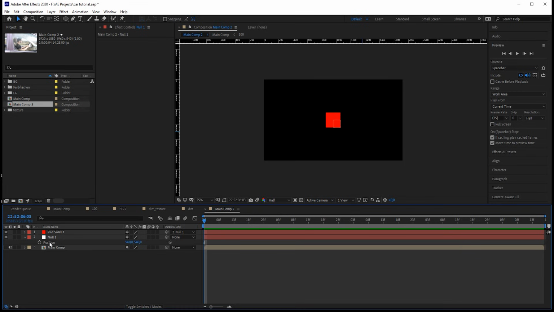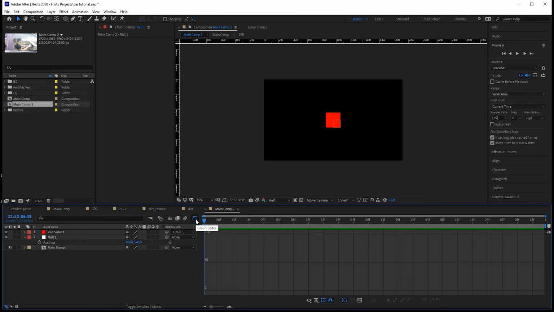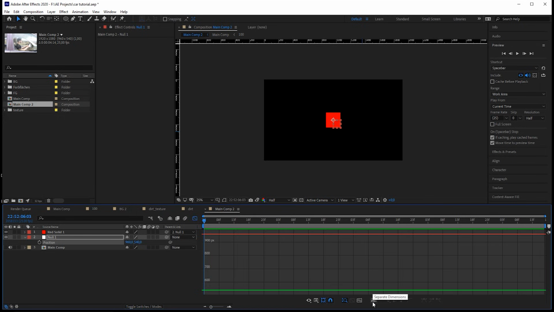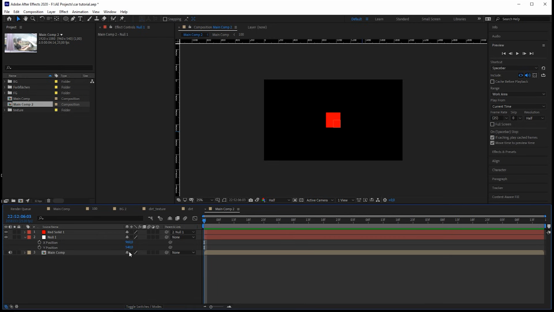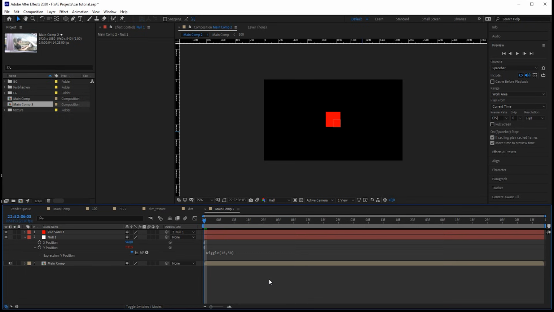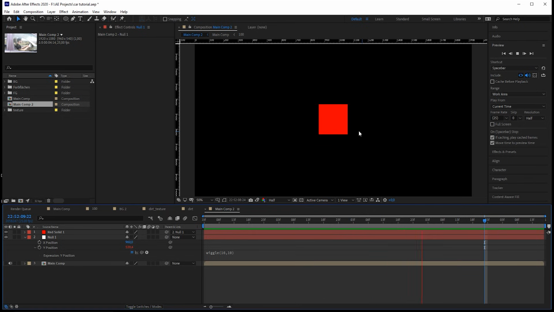How can we separate those positions? And there's a really easy trick. Just click on the graph editor, click on the position, and there you have this button that just separates the dimensions. Boom! Now you have X and Y. So we can get rid of the graph editor, click on the Y position while holding down the Alt button, and paste in our expression. Now you see it's bouncing up and down, but it's just too much. But the frequency seems to be good. Yes, that could be a really good amount.